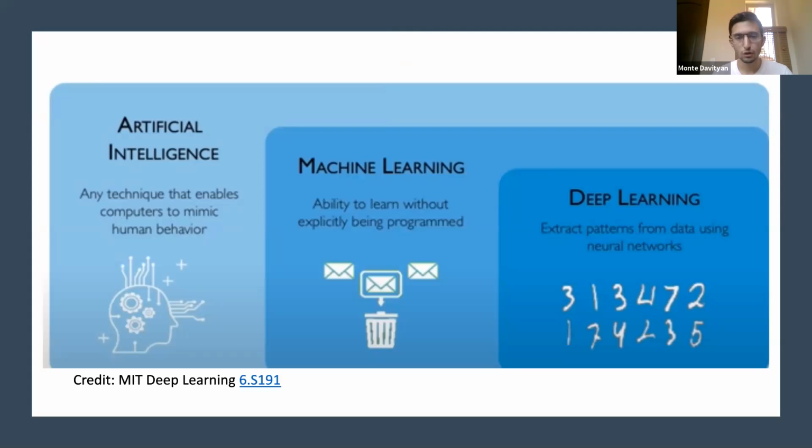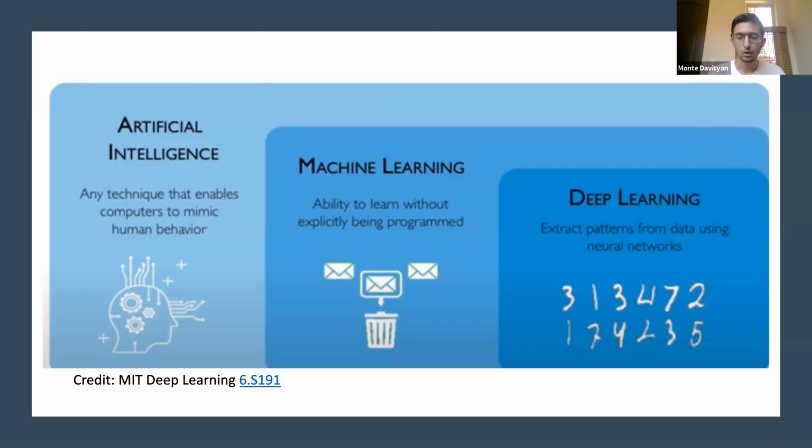Before we can build an AI to take on the world champion, we need to develop skills and learn about the basics of artificial intelligence and machine learning. And so that basics starts off with a neural network. Before we talk about a neural network though, we're going to first define a few terms. What exactly is artificial intelligence? By definition, artificial intelligence is any technique that enables computers to mimic human behavior.